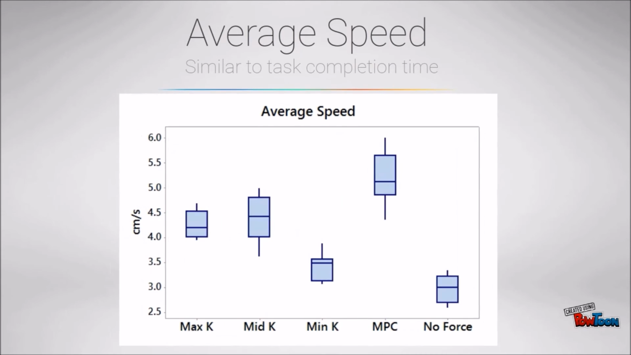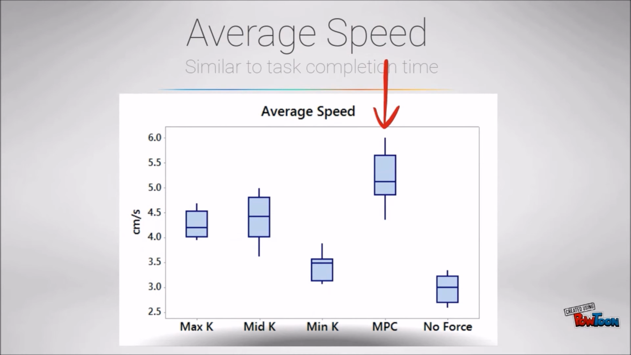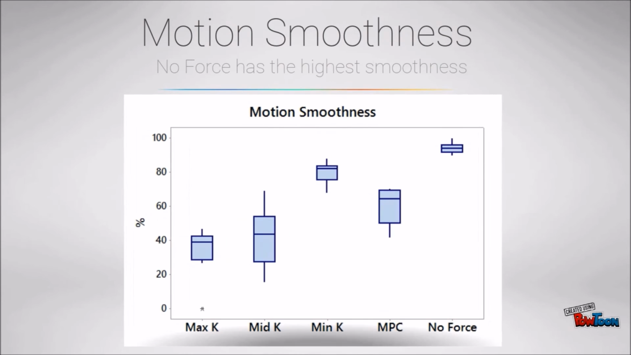This figure demonstrates the results for the average speed, which is directly related to the task completion time. Higher completion times have resulted in smaller average speeds. As seen in the figure, the MPC approach has resulted in the highest average speed. The results for motion smoothness are presented in this figure. Among more effective force feedbacks, the MPC shows more promising results.